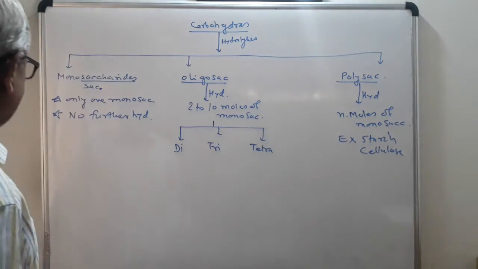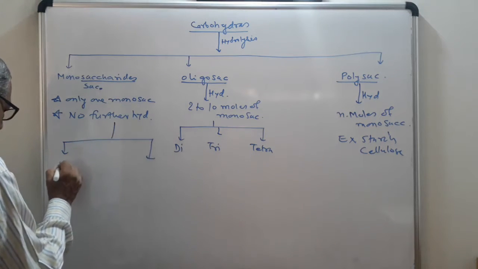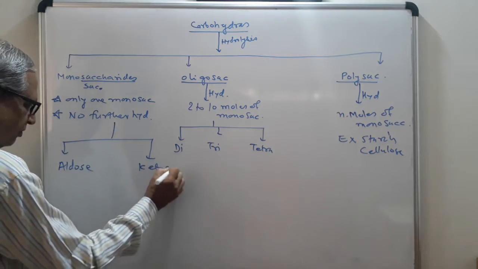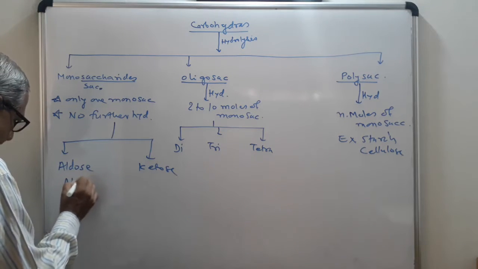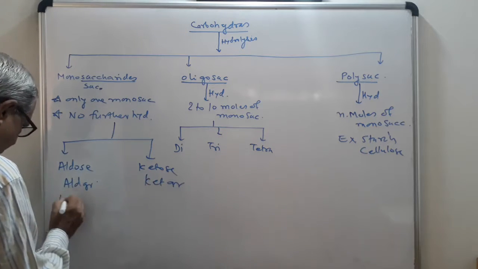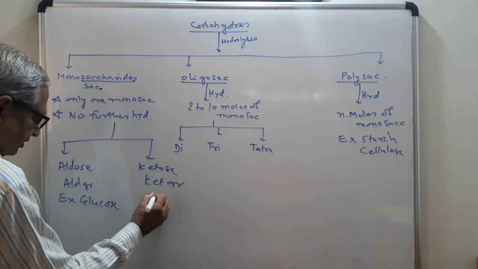Now, monosaccharides are further classified into two units. One is aldose and second is ketose. Aldose contains aldehyde group, ketose contains ketonic group. The example of this one is glucose. Example of this one is fructose.